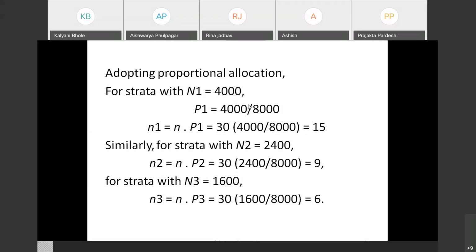Yes, that is the total sample size. Okay. Let me know once it is completed.